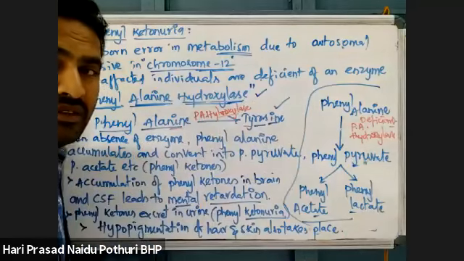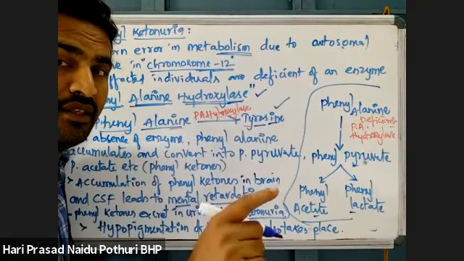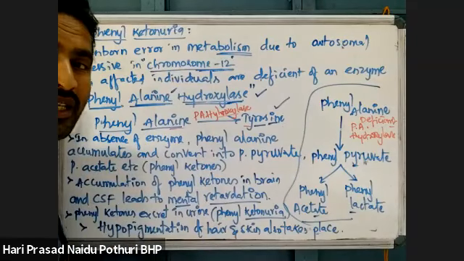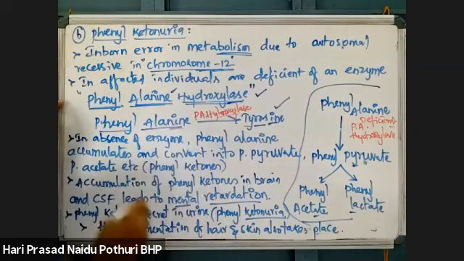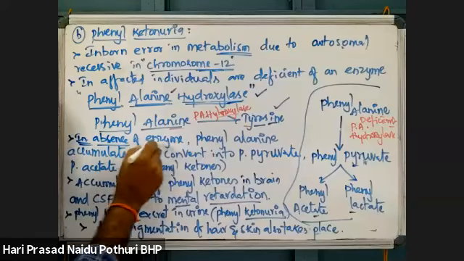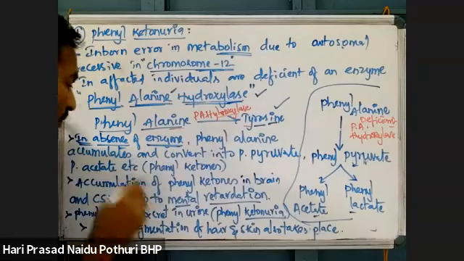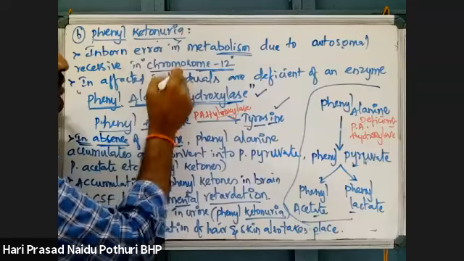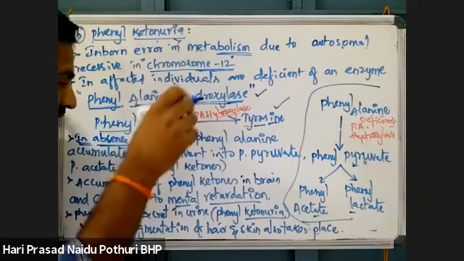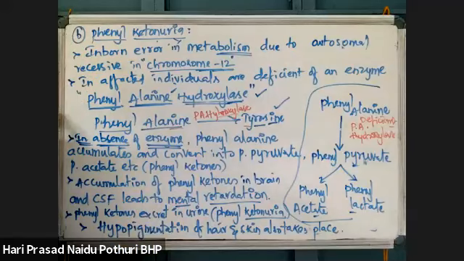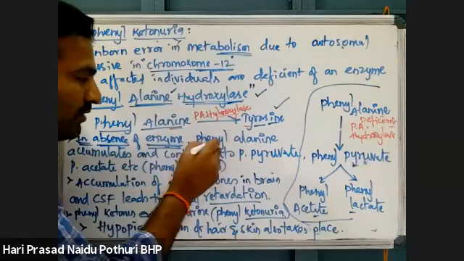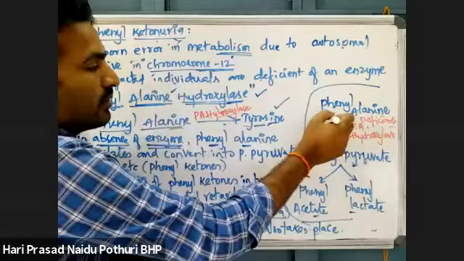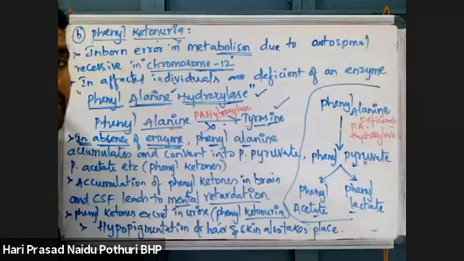They are balanced, no problem, when it is dominant and producing the enzyme normally. But in the recessive condition, there is absence of enzyme. Recessiveness will not produce this enzyme. As the enzyme is absent, phenylalanine will not convert into tyrosine. This process is not taking place.